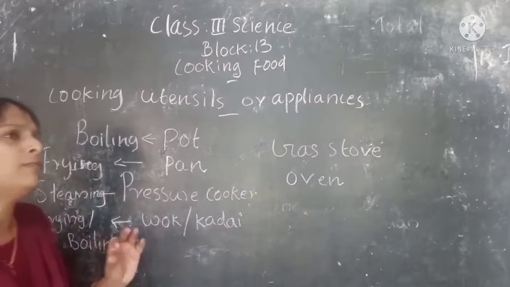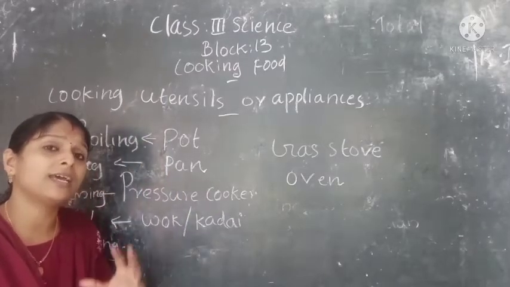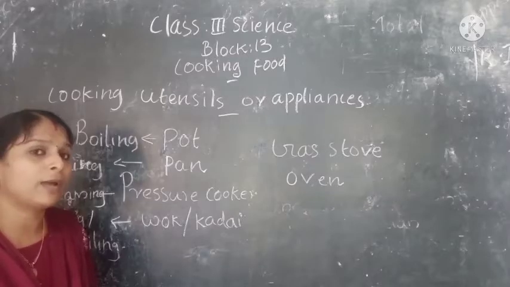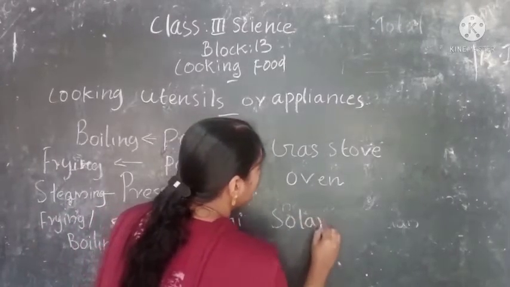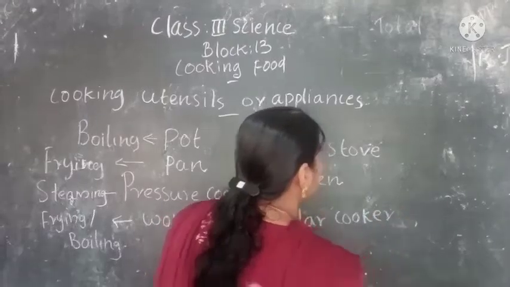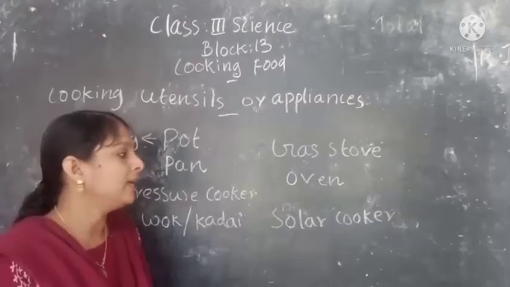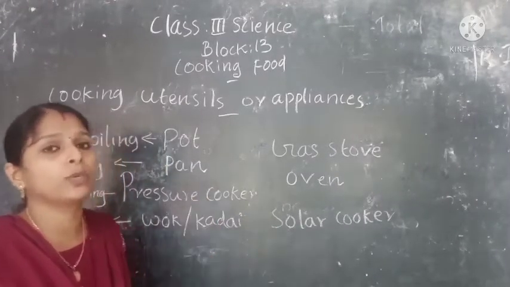Then we know another way we cook food is by using sunlight, isn't it? Sunlight is also used for cooking food. Can you say the name of the cooking appliance? Yes, it is the solar cooker. How is food cooked in a solar cooker? Yes, food is cooked by using sunlight. So the solar cooker is another cooking appliance we can use for cooking food.